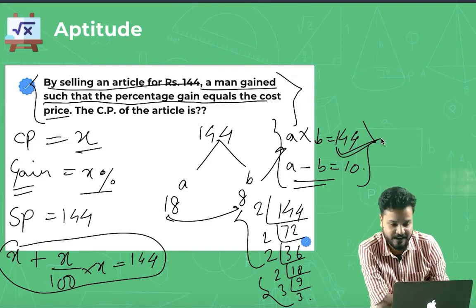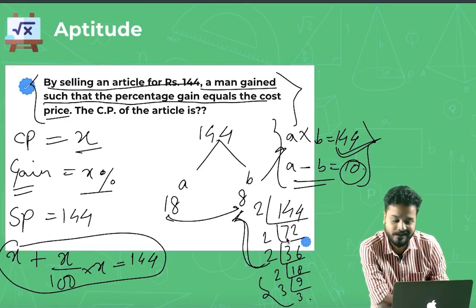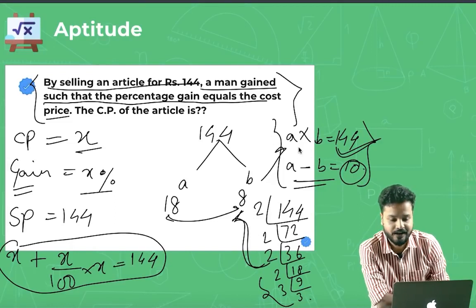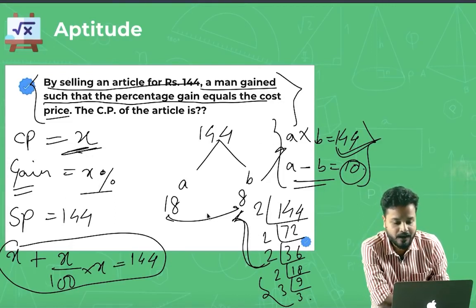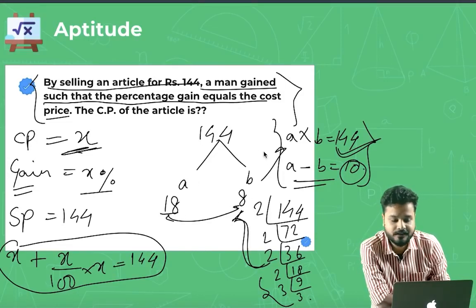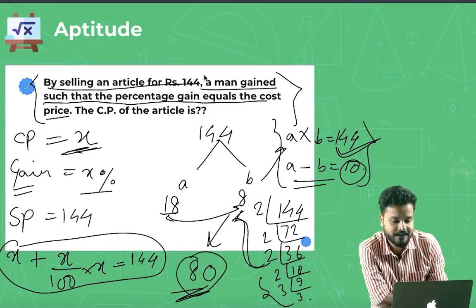So the first condition is satisfied. And what is 18 minus 8? 18 minus 8 is 10. The second condition is also satisfied. So you have to choose the factors in a way that these two conditions are satisfied. Now what would be your X? Which is the smaller value here, 18 or 8? 8 is the smaller one, right? So put 0 next to it. 80 is your answer.